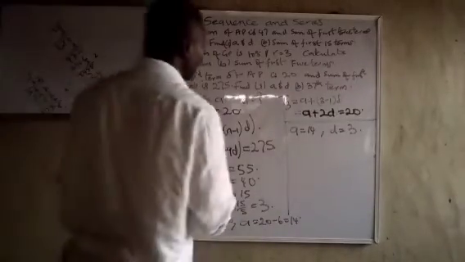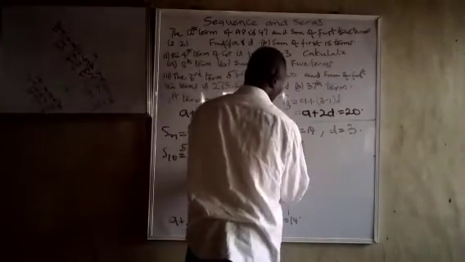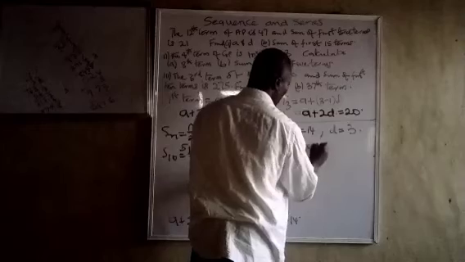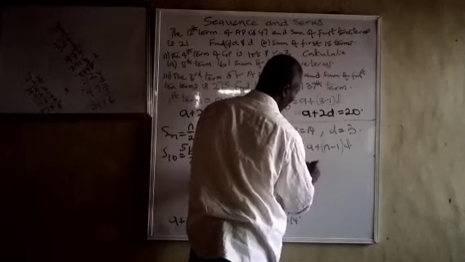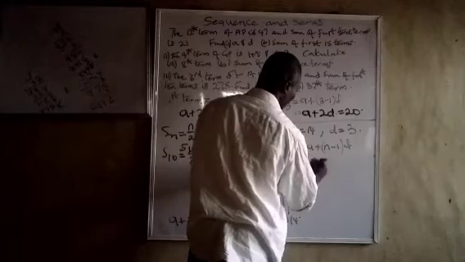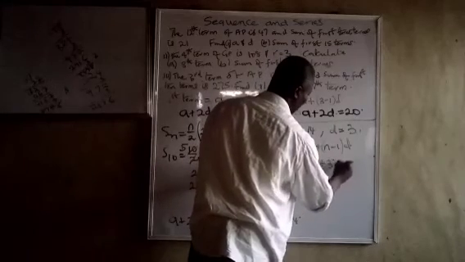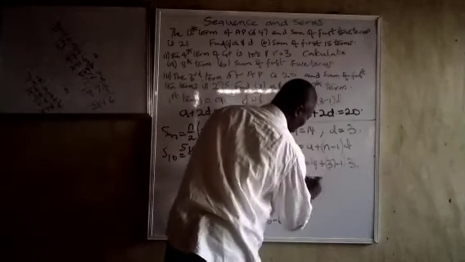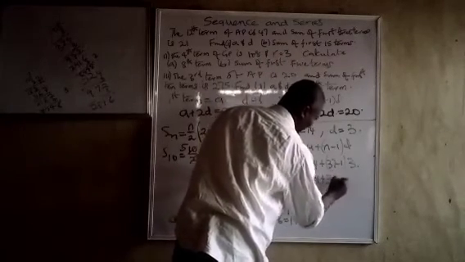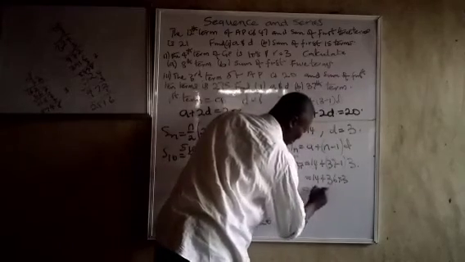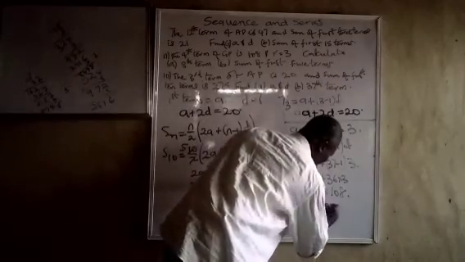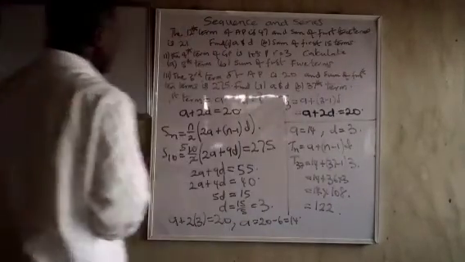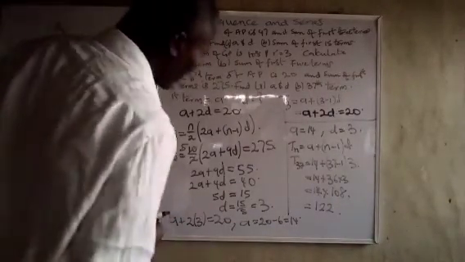We have to find the 37th term. We know that Tn is equal to A plus n minus 1 into D. So 37th term will be equal to, what is our A? 14 plus 37 minus 1 into 3, which is 14 plus 36 times 3, and that is 122. So the 37th term is equal to 122.